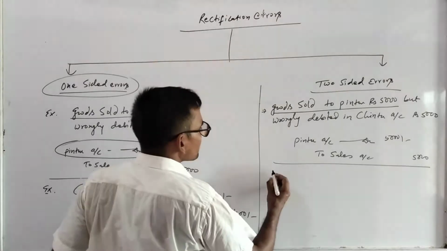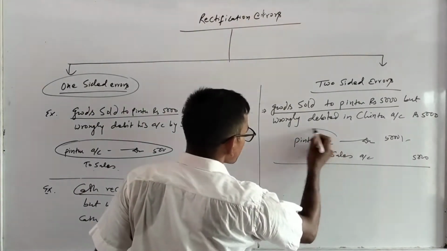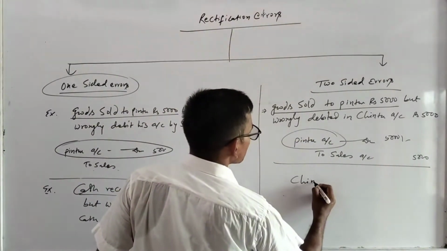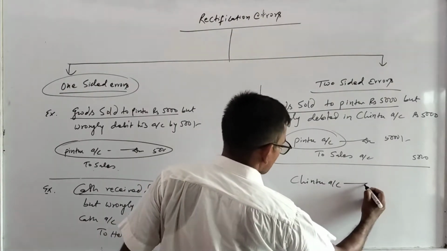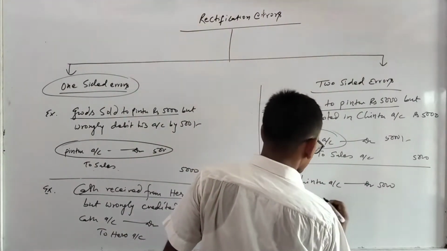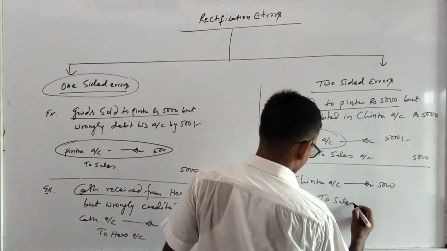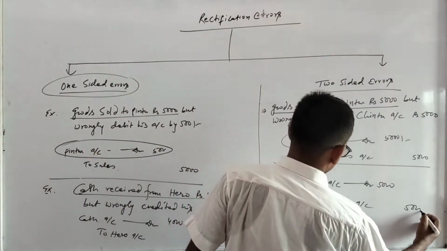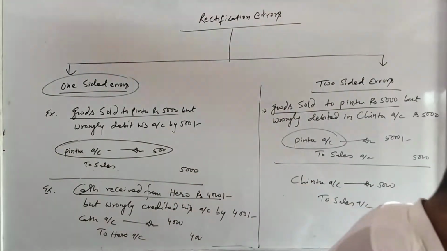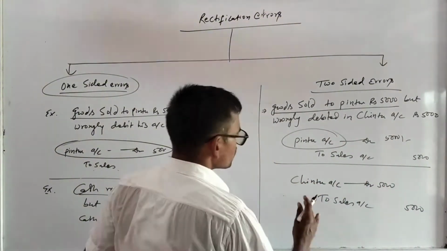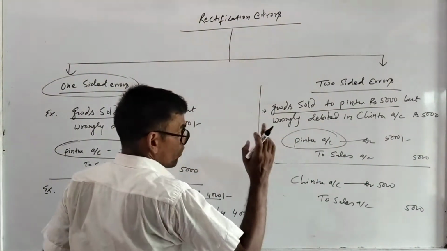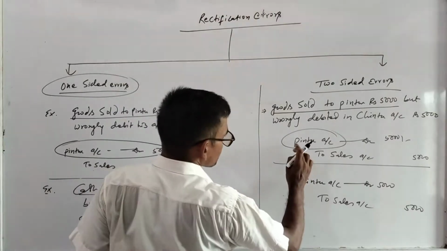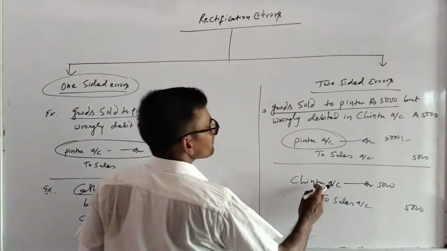But what has he done? In place of Pintu, he has written Chintu account DR to sales account. What should be there? There should be Pintu account, but he has written Chintu account.